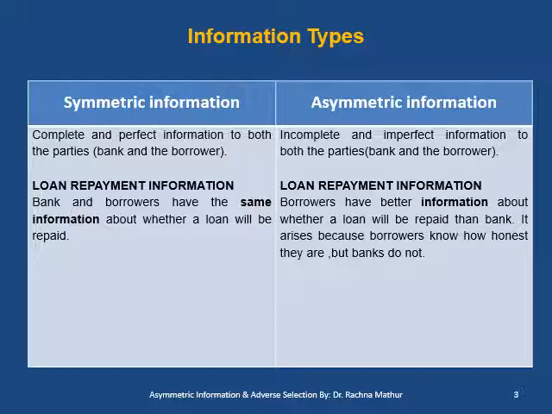Now, in symmetric information, both bank and borrower have the same information about whether the loan will be repaid. But in asymmetric information, the borrower has better information whether a loan will be repaid to the bank or not. It arises because borrowers know how honest they are, but the bank does not.